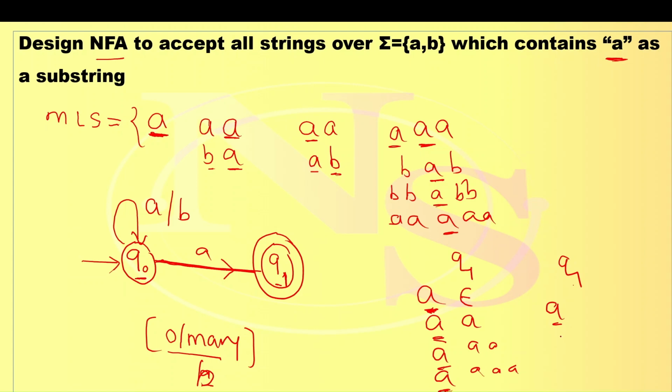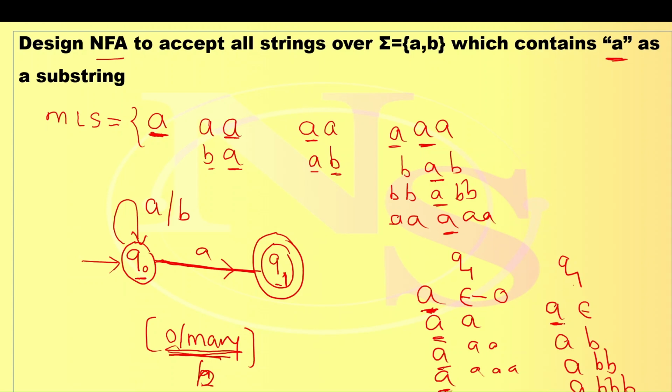By reading A. Once I read the A, one B may come, two B's may come, three B's may come, or zero B's, which means epsilon, the empty string. What I mean is, once I read the A, after that zero A's or many A's may come. Zero or many.